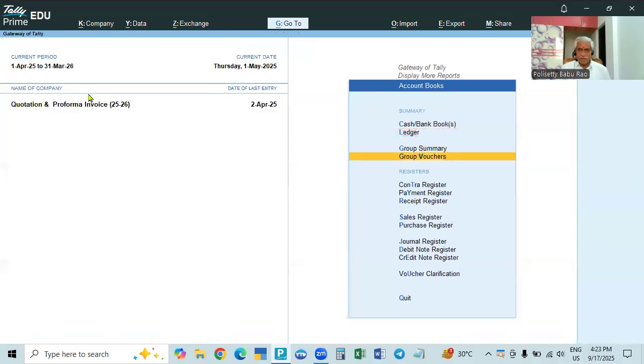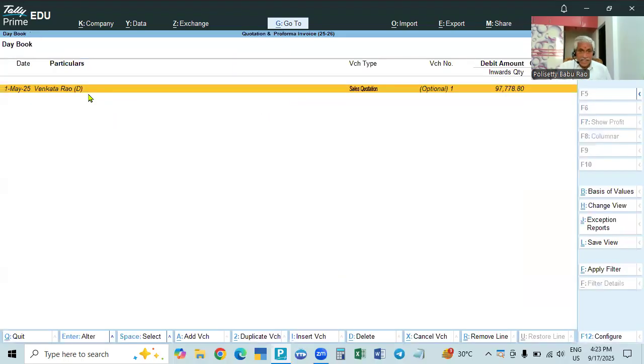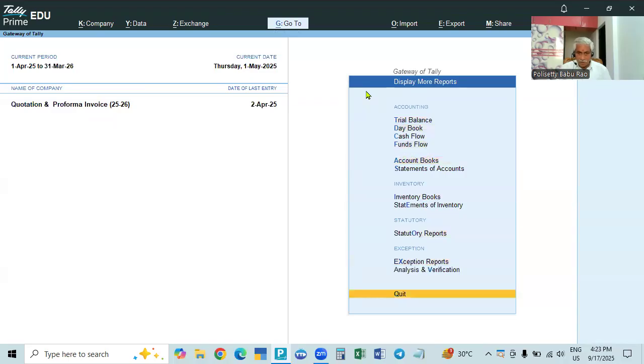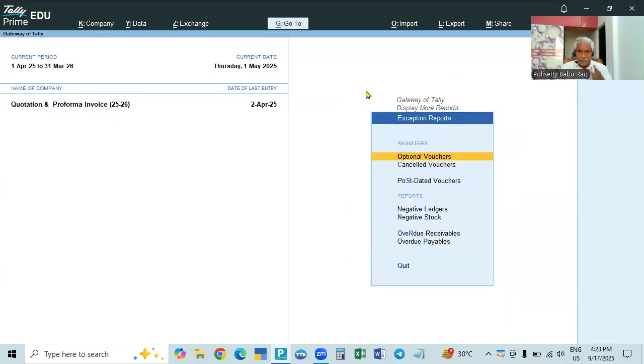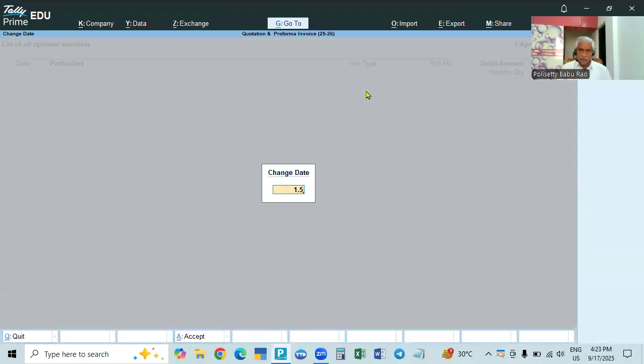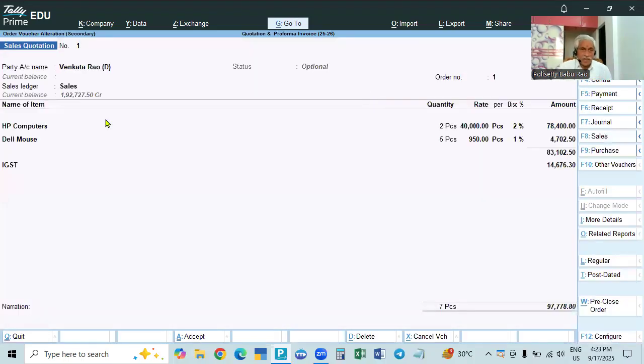And later, when we supply the goods, we convert it into a regular invoice. For that, we go to day book and see the optional voucher sales quotation, either here or by going to display more reports, exceptional reports, optional vouchers. Either here or there, you click that and the optional voucher sales quotation will open.